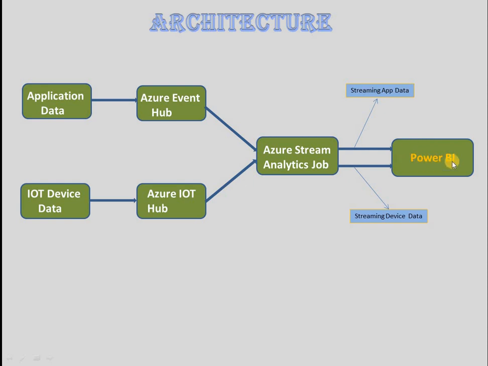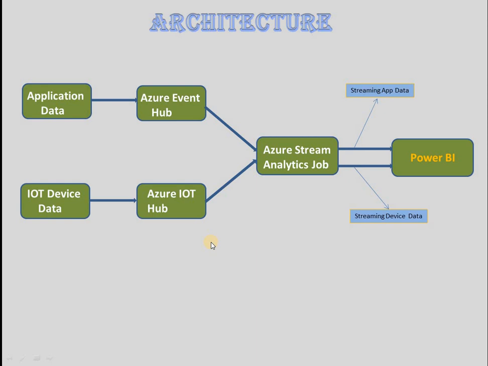So as of now, I have just given Power BI here. So just assume we are processing the data with Event Hub. Event Hub is acting as input for Azure Stream Analytics Job. Azure Stream Analytics Job is processing the data, applying some business logic, and finally pushing the data to Power BI. Okay, this is one flow. The other flow is reading real-time data from IoT devices by using Azure IoT Hub, and here the output is being pushed to Power BI. Okay, this is the second flow.